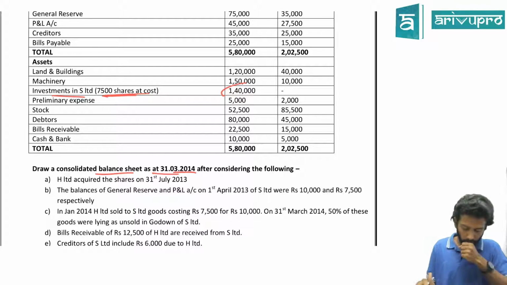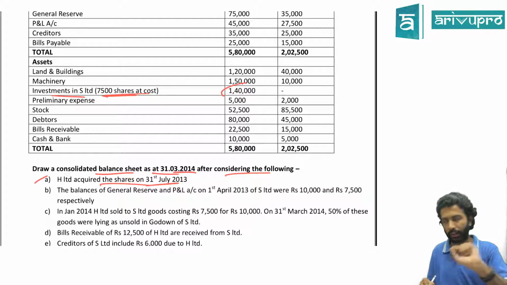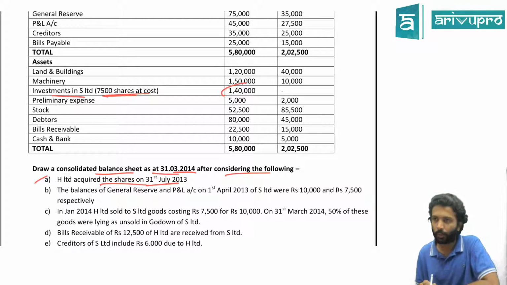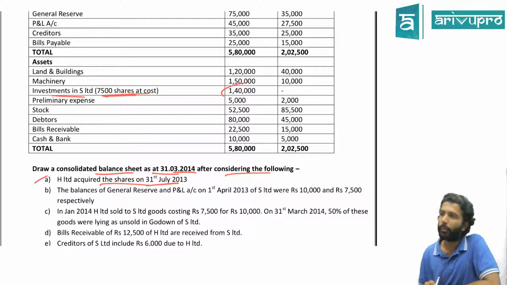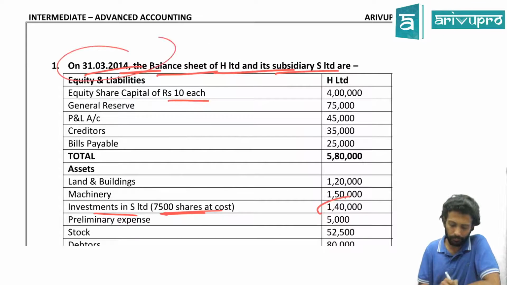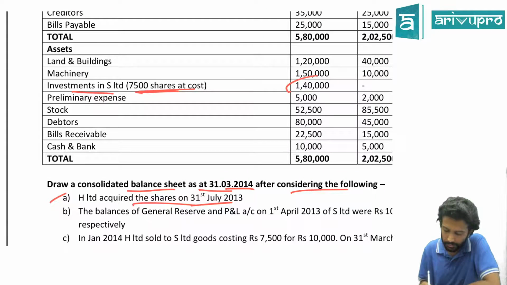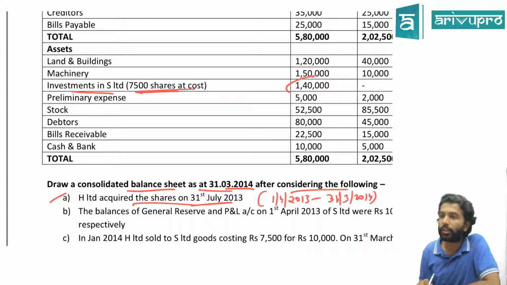Yes sir. Okay, draw consolidated balance sheet as on 31st March after considering the following. H Limited acquired the shares on 31st July 2013. Underline that. That is important. In fact, very important. Just go back. What is the balance sheet date? 31st March 2014. That means the year is ending on 31st March 14. Can you tell me what is the current year? It will start from which date? It is ending on 31st March 2014. So it will start from 1st April 2013 to 31st March 2014. Okay with this so far?